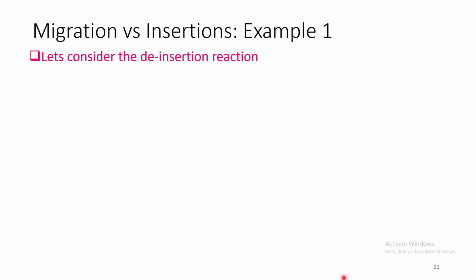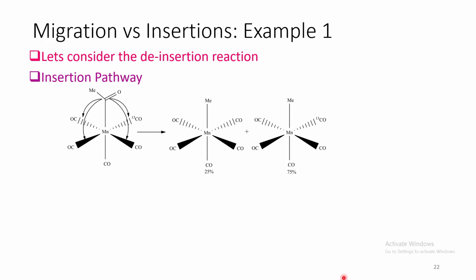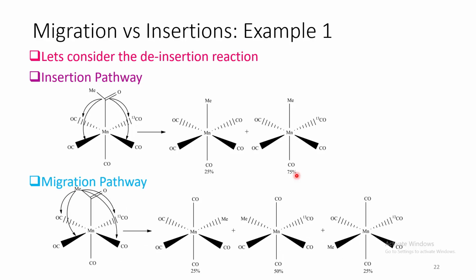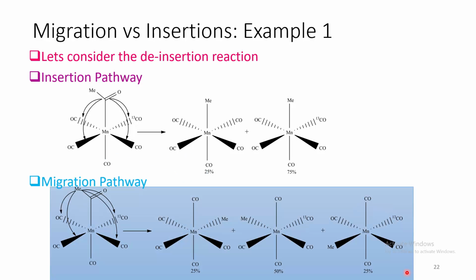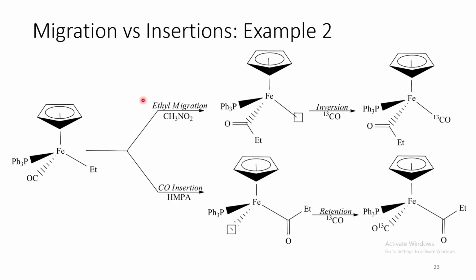Now let us see some examples. In this case, let us consider the de-insertion reaction. If it happens via this particular insertion pathway, then the de-insertion reaction will lead to these two products in 25% and 75% ratio. Whereas if it happens by migration pathway, then it will lead to these three products in this particular ratio. And actually this bottom one is observed. So in this particular case, the reaction happens via migration pathway.